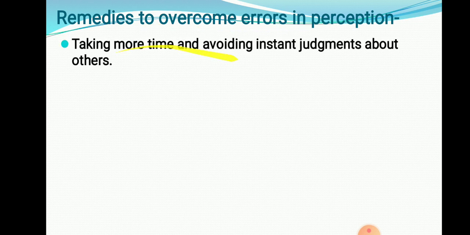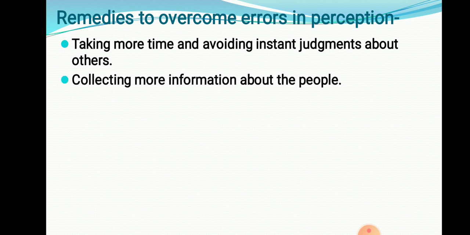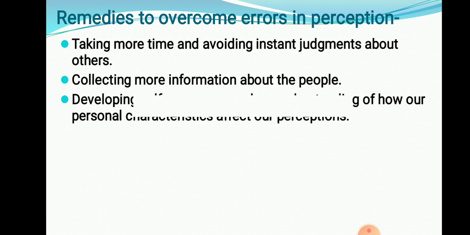Now, remedies: how to overcome these errors of perception. Taking more time and avoiding instant judgment about others. You take more time to investigate, and then take a decision. Avoid instant judgment. Do not give instant judgment. Collecting more information about the people, collecting more data about the people.